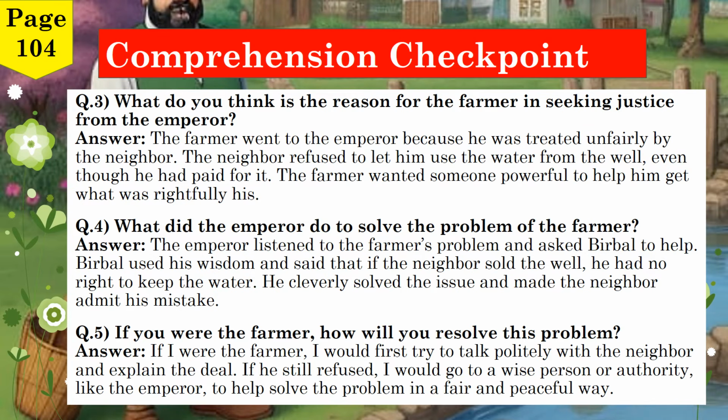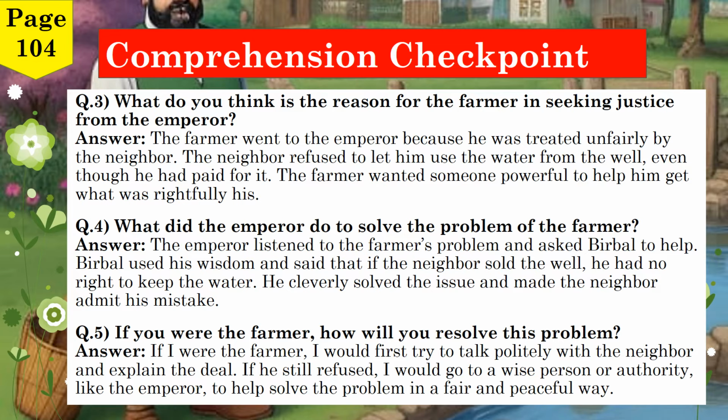What do you think is the reason for the farmer in seeking justice from the emperor? Answer. The farmer went to the emperor because he was treated unfairly by the neighbor. The neighbor refused to let him use the water from the well even though he had paid for it. The farmer wanted someone powerful to help him get what was rightfully his. Question 4. What did the emperor do to solve the problem of the farmer? Answer. The emperor listened to the farmer's problem and asked Birbal to help. Birbal used his wisdom and said that if the neighbor sold the well, he had no right to keep the water.